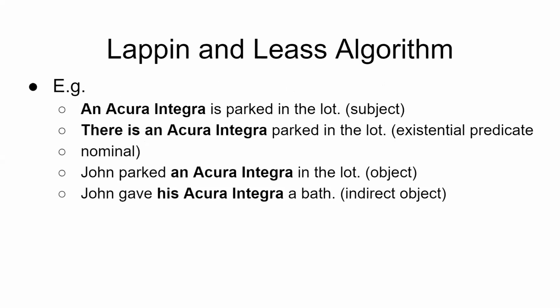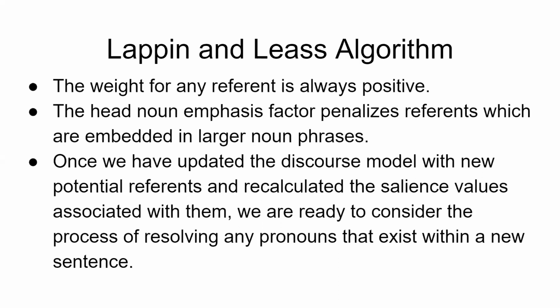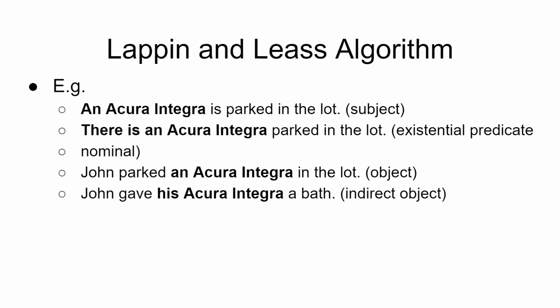Now, here are some examples. An Acura Integra is parked in the lot. This is subject, so subject emphasis will get the points associated with it. Then existential predicate is nothing but the existential emphasis. There is an Acura Integra. So 70 points can be associated if we have a sentence like this.